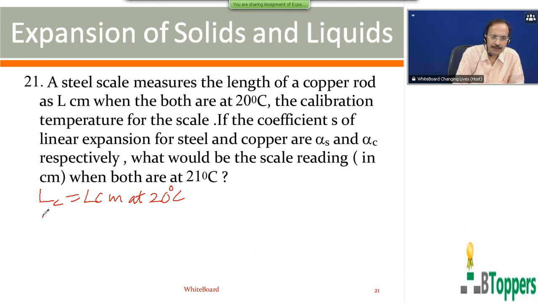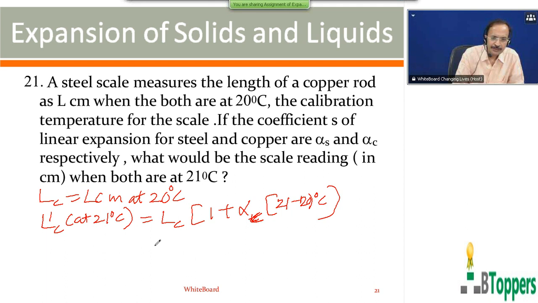So the length of the copper rod at the higher temperature, 21 degree centigrade, you can write as the length of the copper rod at lower temperature into 1 plus alpha for copper into the increase in temperature, that is 21 minus 20. So the length of the copper rod at 20 degree centigrade is L centimeter, that is L into 1 plus alpha for copper into 1 degree centigrade. I mean, this is the actual length.